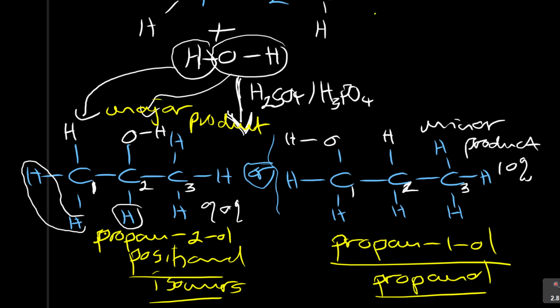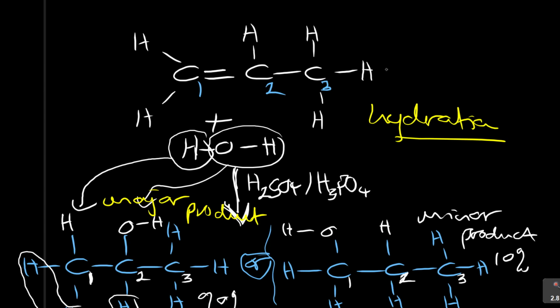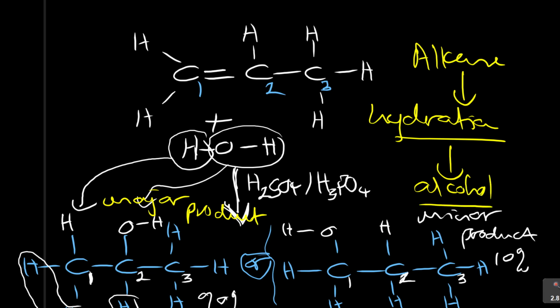Now what do you say? Hydration means if you take an alkene, it passes through hydration. What do you get? Alcohol. Major and minor product.